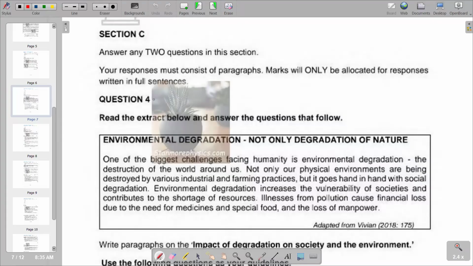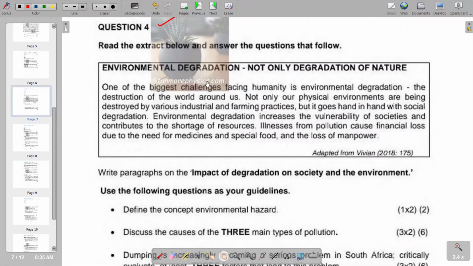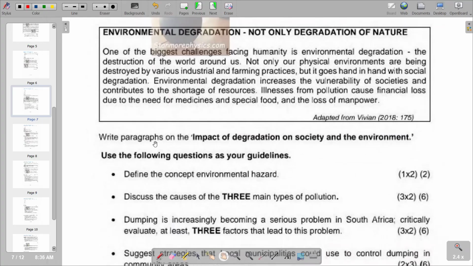Well, moving on to our question 4, it reads, read the extract below and answer the questions that follow. So we've got an extract that you need to go through, on environmental degradation and not only degradation of nature. So we need to go through the extract that we have. Then it reads, write paragraphs on the impact of degradation on society and the environment. Use the following questions as your guidelines.